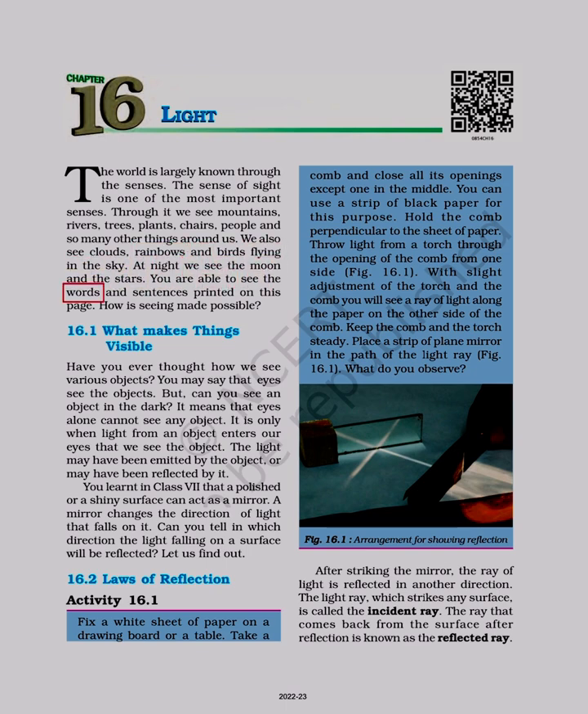At night we see the moon and the stars. You are able to see the words and sentences printed on this page. How is seeing made possible? 16.1 What makes things visible? Have you ever thought how we see various objects? You may say that I see the objects. But, can you see an object in the dark?